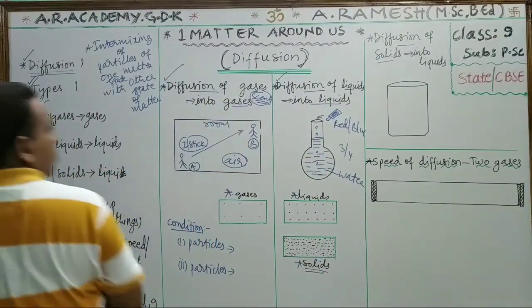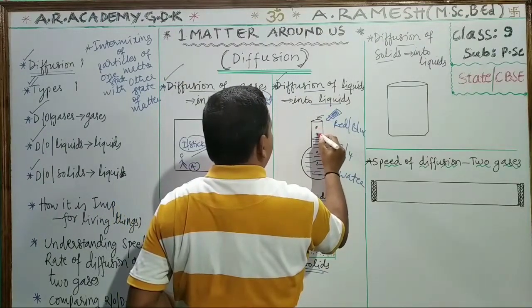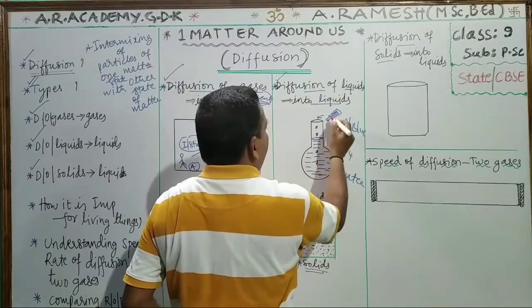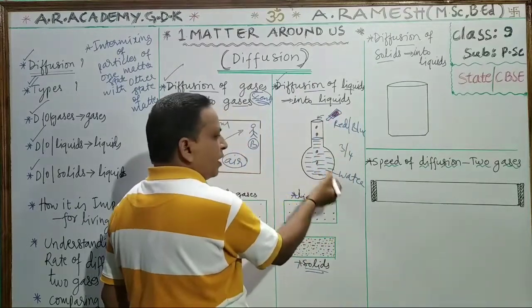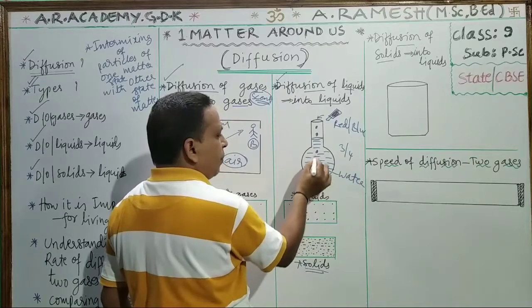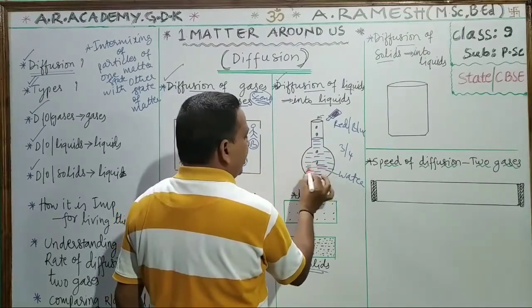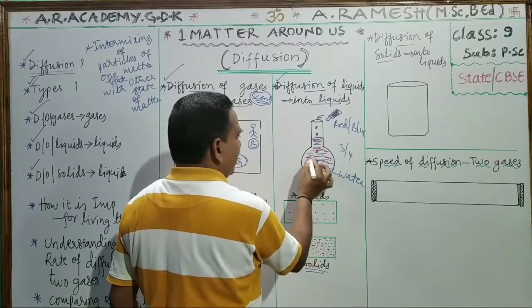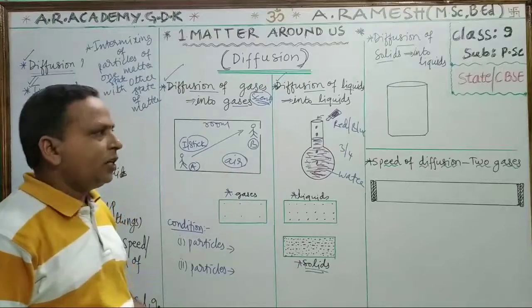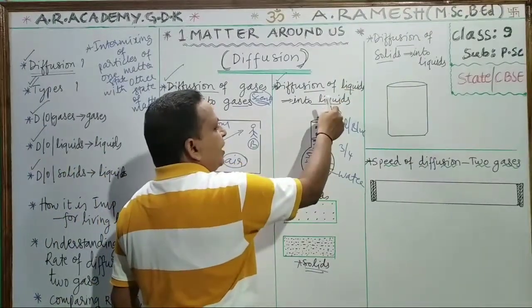Here I am adding red ink. When you add red ink into the water in this round bottom flask, what happens? This red color will distribute evenly inside it after a certain time. So this is diffusion of liquid into liquid.